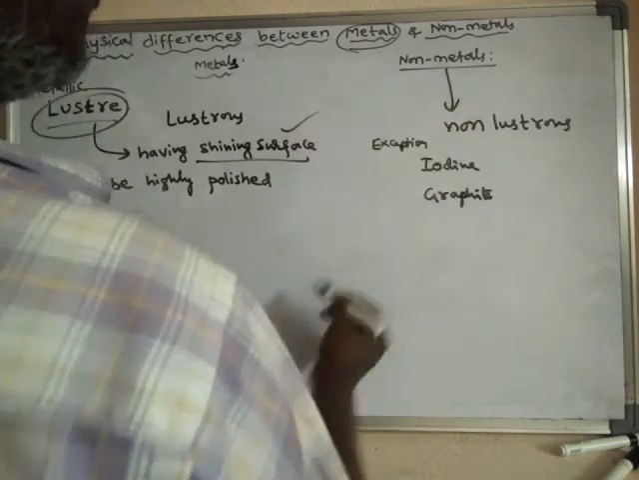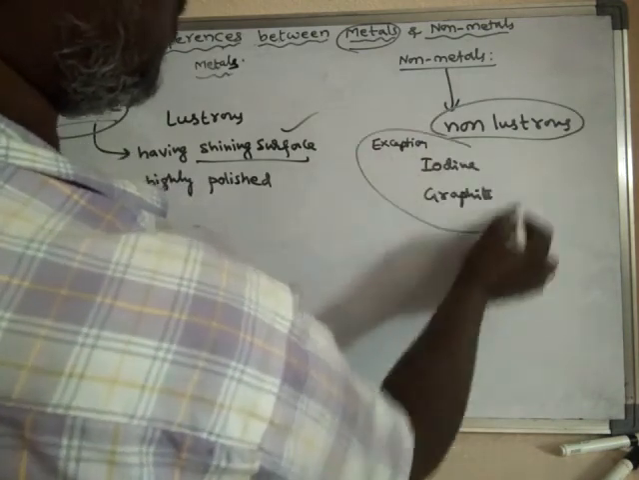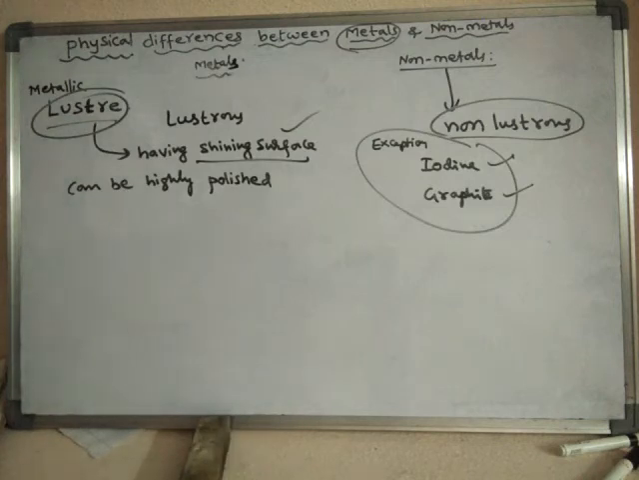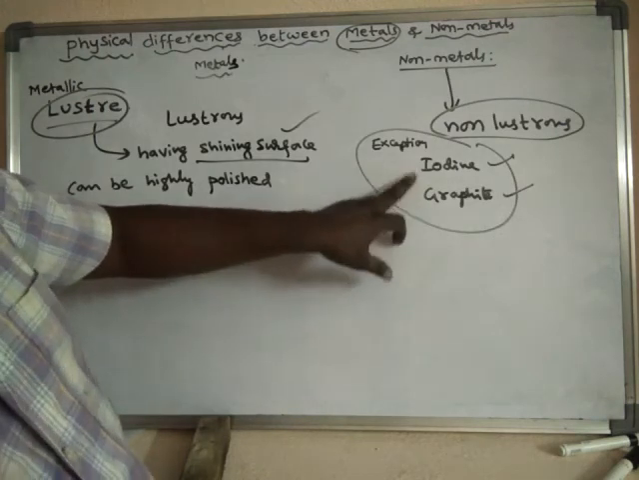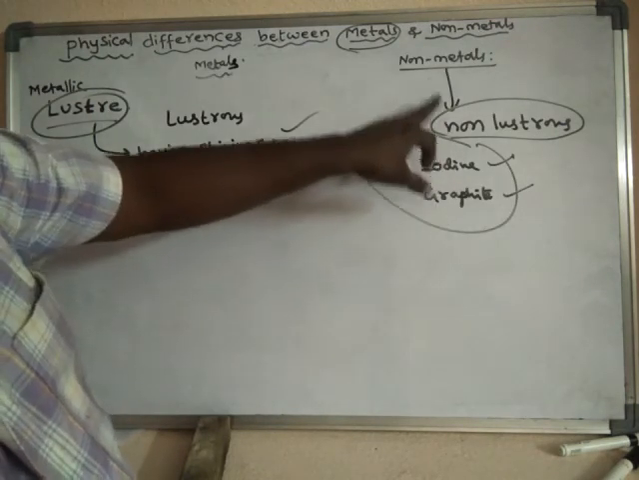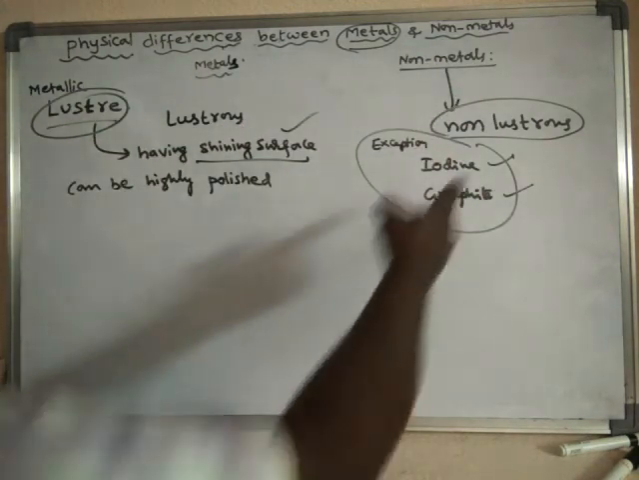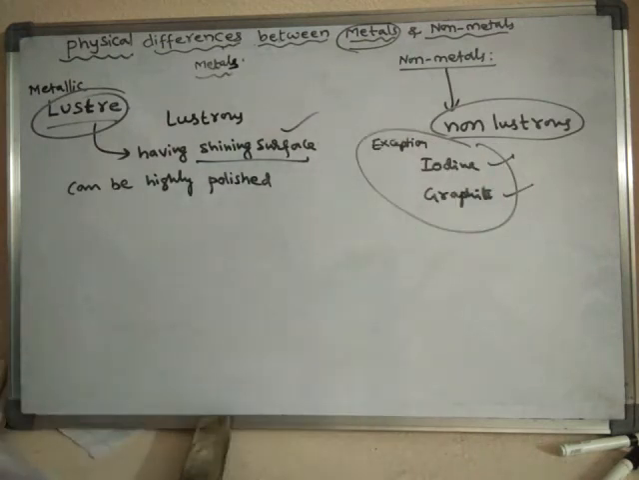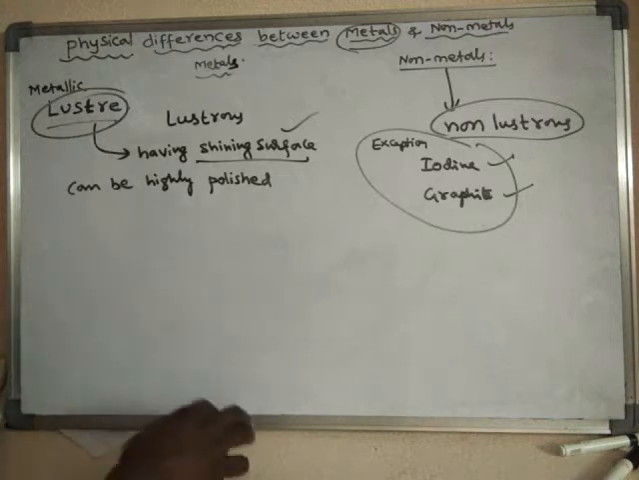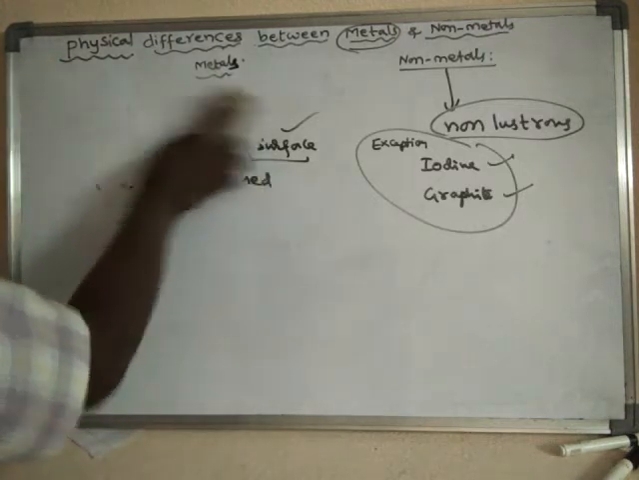Though iodine and graphite are non-metals, they still have shining surfaces. Hence, iodine and graphite stand as exceptions for the non-lustrous nature of non-metals. Non-metals do not have a shining surface, while metals have a shining surface. The freshly cut surface of a metal will shine brilliantly. So now the next property is density.